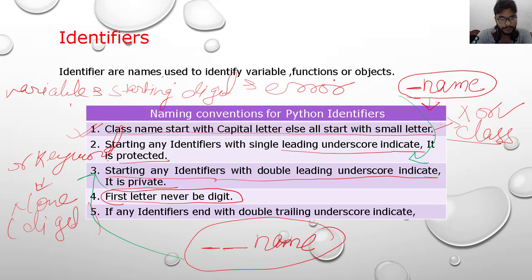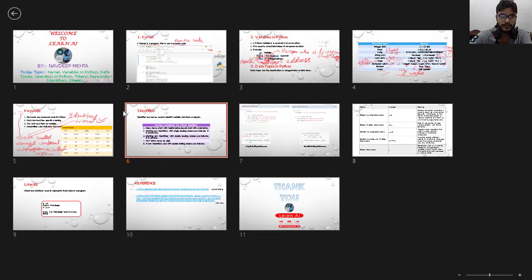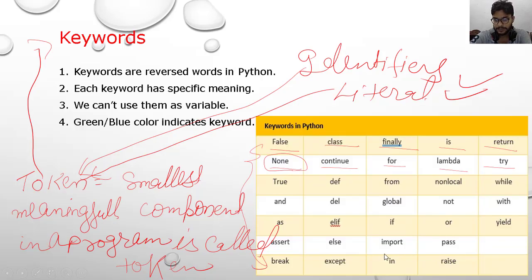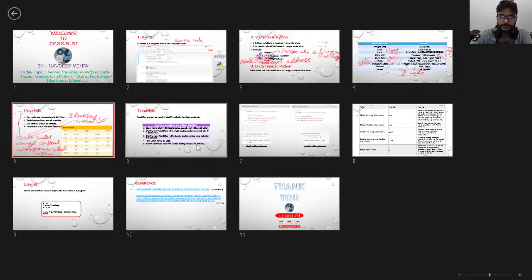So a variable name never starts with a digit, and you see that no keyword starts with any digit. Okay, so this is another rule of identifiers.